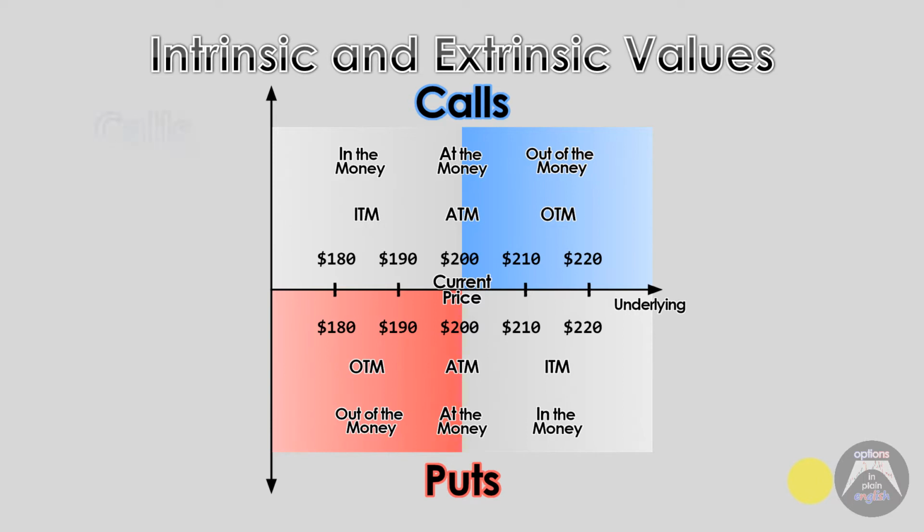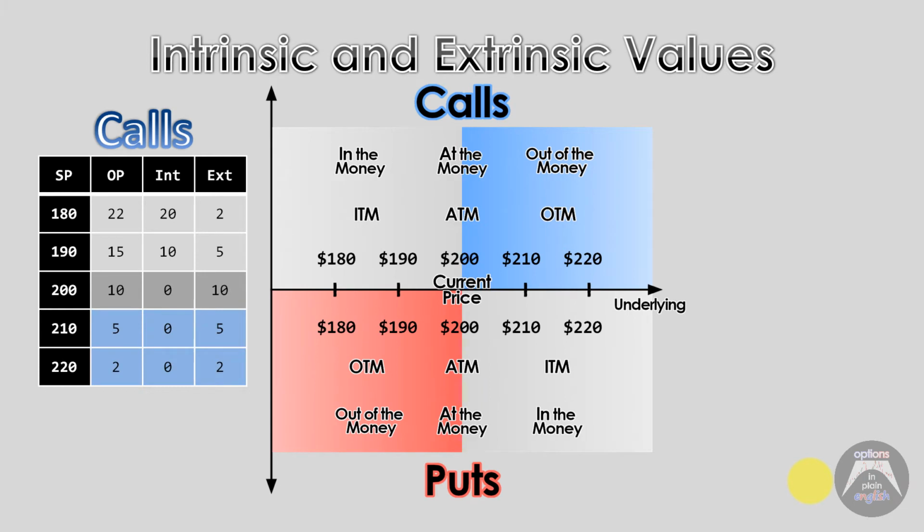So for calls, we'll have a little table here where we can see the values. This is the strike price. So we're going to analyze 180, 190, 200, 210, and 220. The option price, the 180 call is going to be trading at $22. The 190 at $15, the 200 at $10, the 210 at $5, and the 220 at $2.